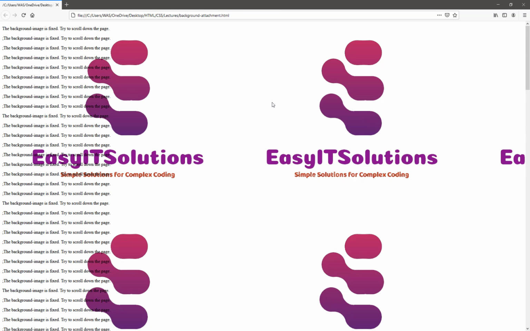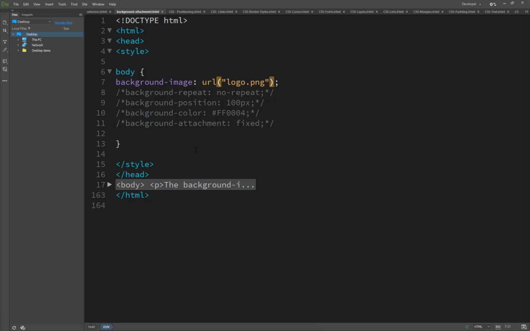That's why it repeats. So background repeat basically repeats the image. Let's use the following example to demonstrate this.